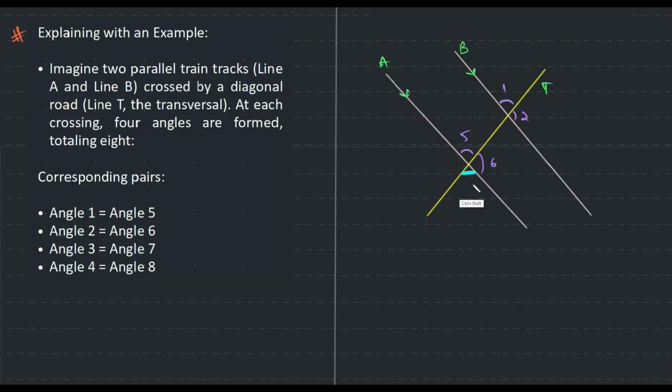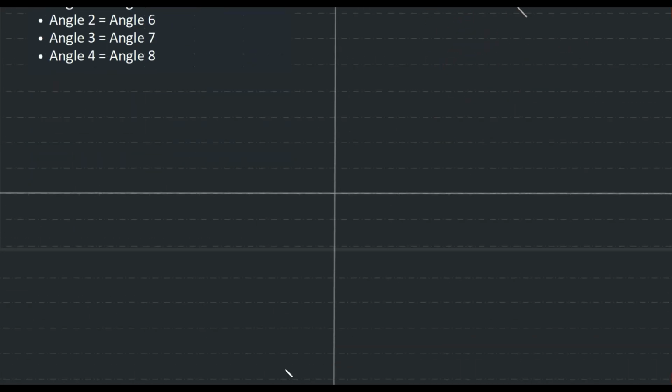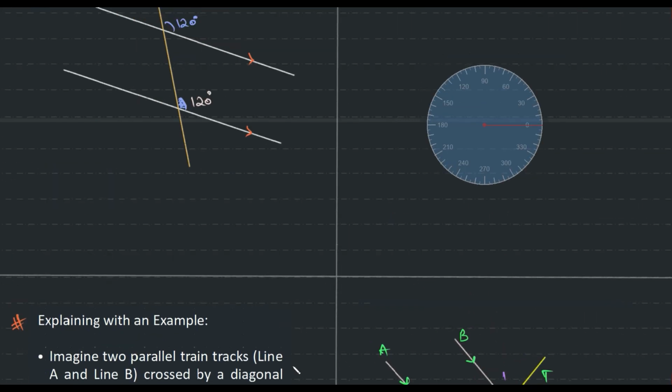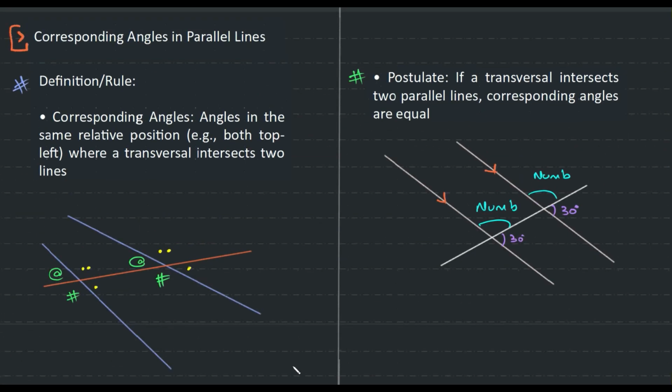If I call this 3, this will be 7. And if I call this 4, this will be 8. Okay, so that's the funda. I think, yeah, that's it. Okay, so please try doing all of this, and you need to write all of the postulates and converse and everything.